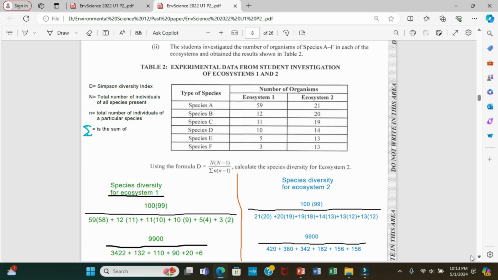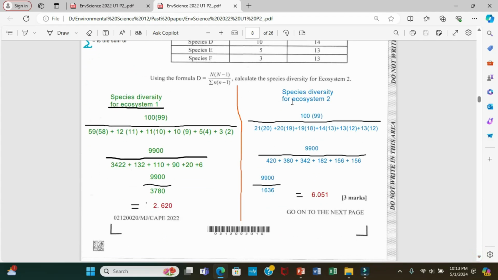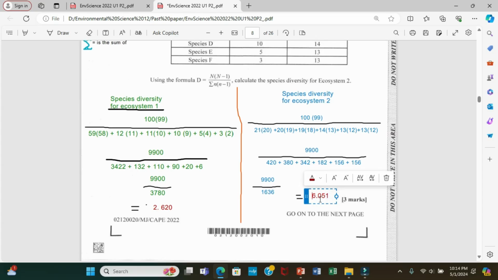Let's continue. This symbol here means the sum of. So all you do, guys, is plug in your information gradually here. When you reach this stage, you just divide the top number by the bottom number, and what you get here is your species diversity. For the answer, you should get 6.051.